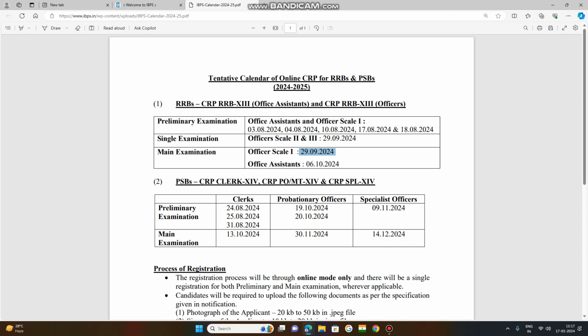So there are 3 stages for RRB posts, office assistants and officers scale 1. One is the prelims, after that main, and then one interview round. For scale 2 and scale 3 officers, only one single examination is there, which will be conducted on 29 September 2024.